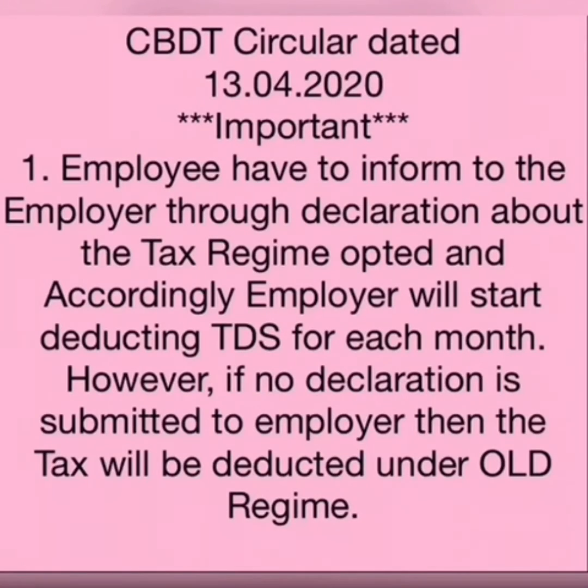As per CBDT circular dated 13th April 2020, first, employee have to inform to the employer through a declaration whatever the tax regime he has opted, either old one or new one, and accordingly employer will start deducting TDS for each month. However, if no declaration is submitted to employer, then tax will be deducted under old regime.